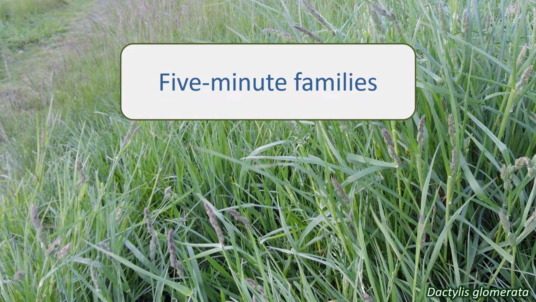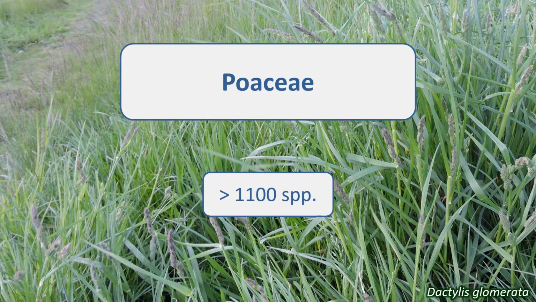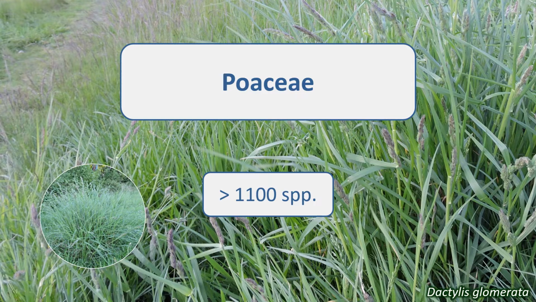Today we're going to look at the Poaceae, the grass family. Sometimes you might hear the older name of Gramineae used for this family too. This is one of the largest plant families in the world, with over 11,000 species. Between them, they have a cosmopolitan distribution, and grasses are found on every continent in the world, including Antarctica. Most Poaceae are herbaceous, though bamboos grow hard wood-like stems. They are annual or perennial, growing singly, in clumps, or creeping.